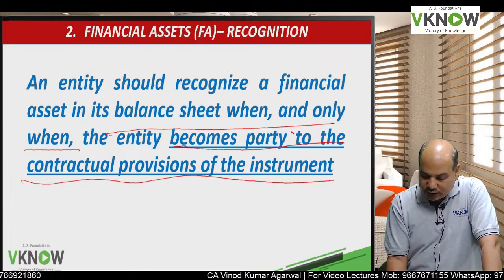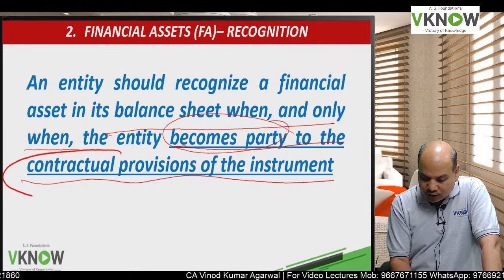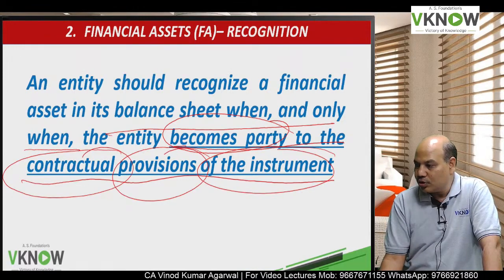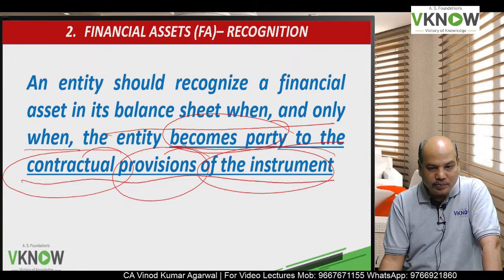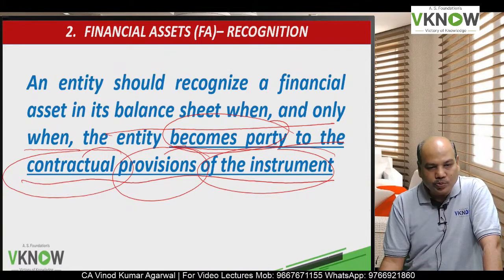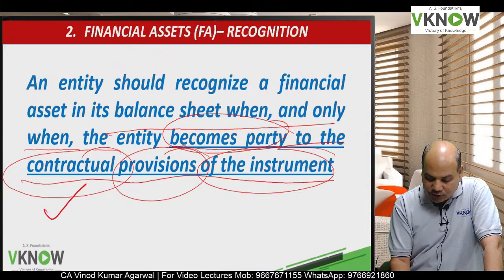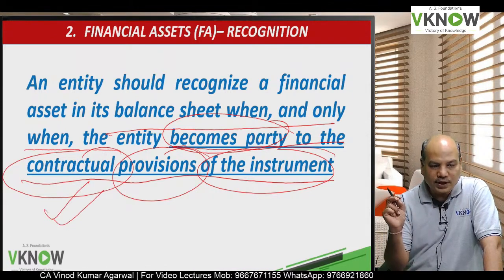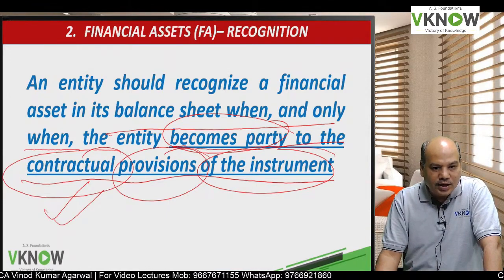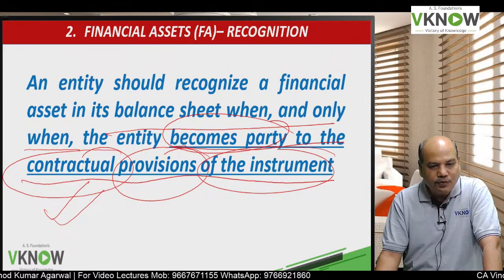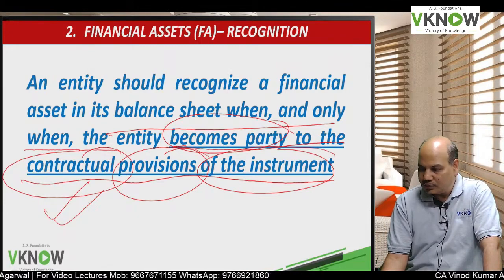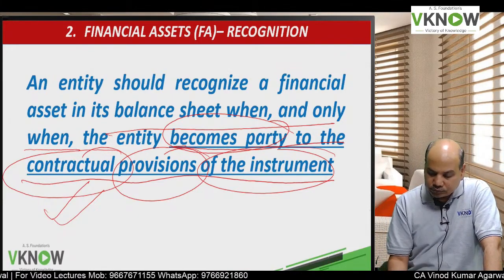So that means it is having rights and obligation under the contractual provision of the agreement, and on that date that financial asset would be recognized. In this chapter we are going to talk more about financial asset. Financial liabilities we have covered in Ind AS 32 in detail. If you have not seen the video, you can watch the video on the YouTube channel AS Foundation Financial Liability.